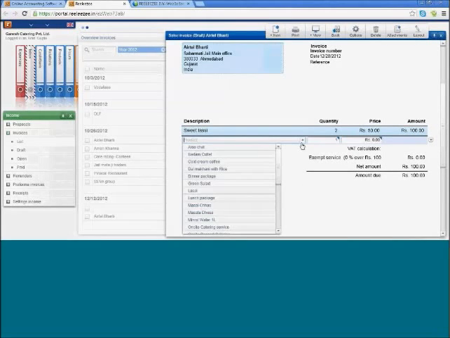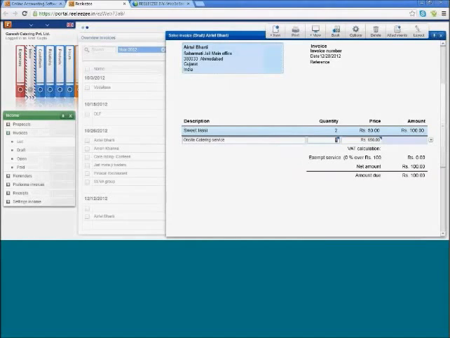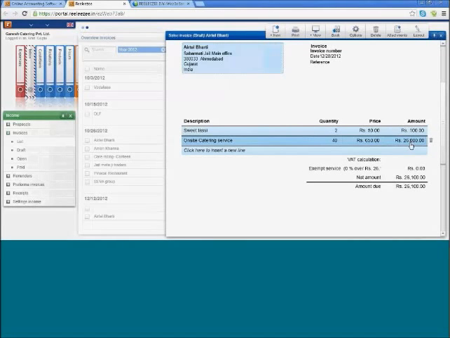And imagine a situation where in the same invoice, this was subject to VAT and you want to add a service. So you can simply click on, let's say the owner here went for an on-site catering service and the service tax was applied, and it was for, let's say, 40 quantity, and the amount will get populated again. In this particular line entry the VAT was applied for Sweet Lassi, however for on-site catering the service tax was applied.